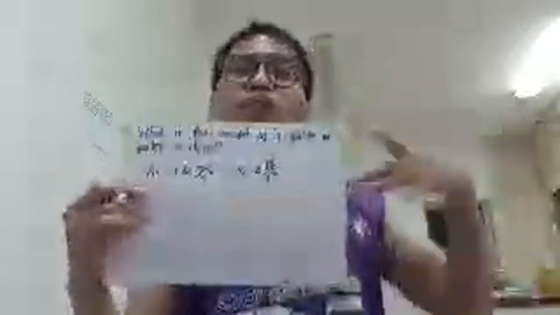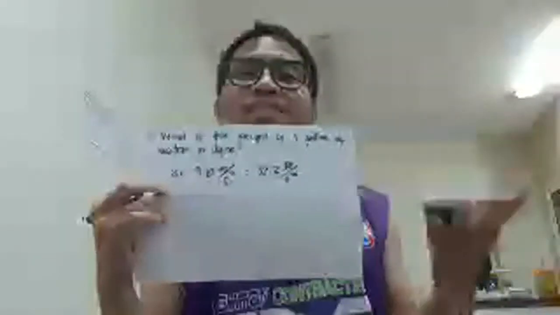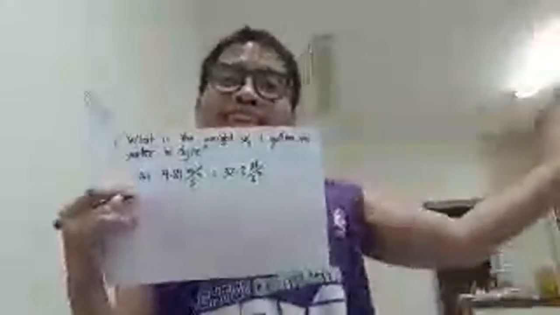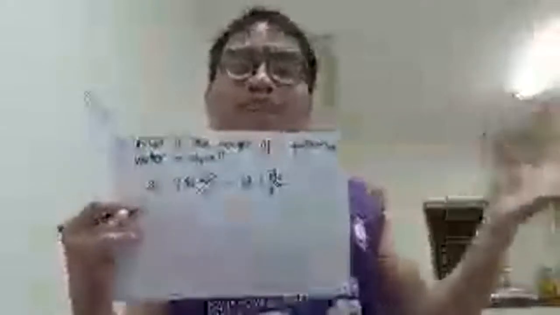If you are confused, there's still a formula for that. But in my case, I really forgot. At the time when I solved this problem, I really forgot. So what I tried to think of, I used density equals mass over volume, because I forgot the other one.